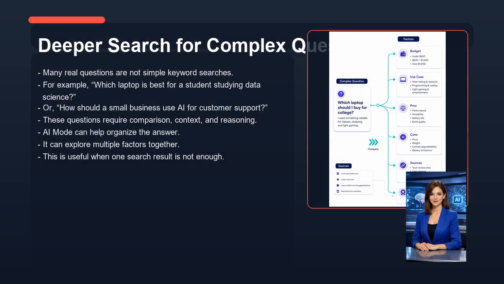Now let's look at deeper search for complex questions. Many real questions are not simple keyword searches. For example, which laptop is best for a student studying data science? Or, how should a small business use AI for customer support? These questions require comparison, context, and reasoning. AI mode can help organize the answer. It can explore multiple factors together. This is useful when one search result is not enough.